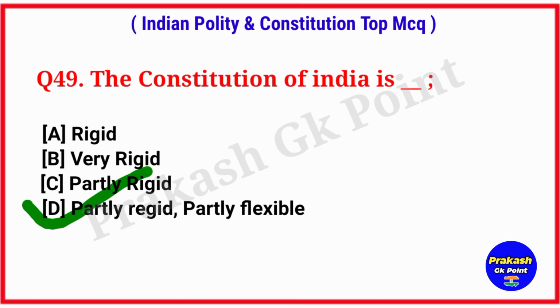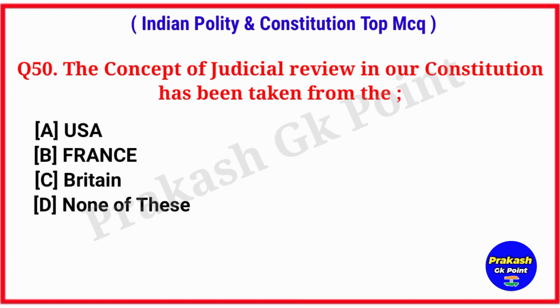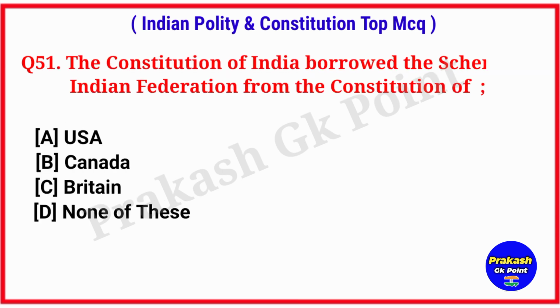Answer: partly rigid and partly flexible. The concept of judicial review in our Constitution has been taken from the. Answer option A, USA. The Constitution of India borrowed the scheme of Indian Federation from the Constitution of.